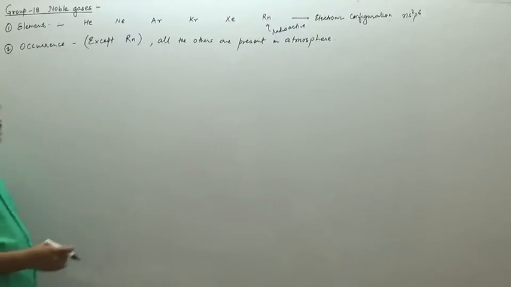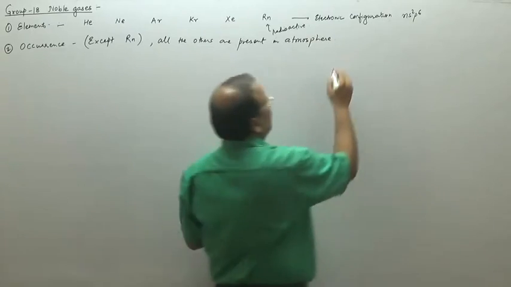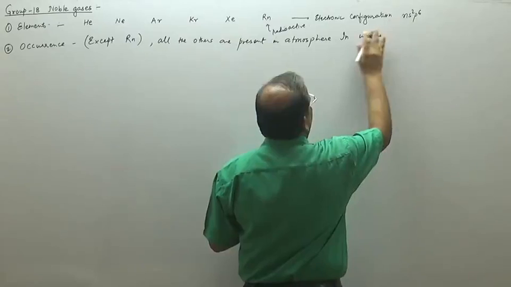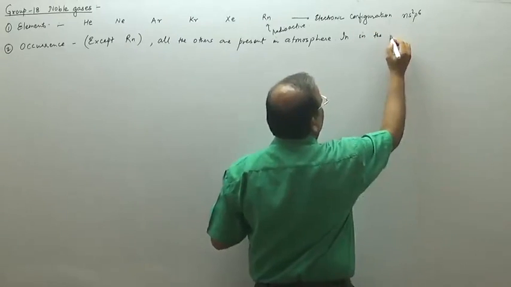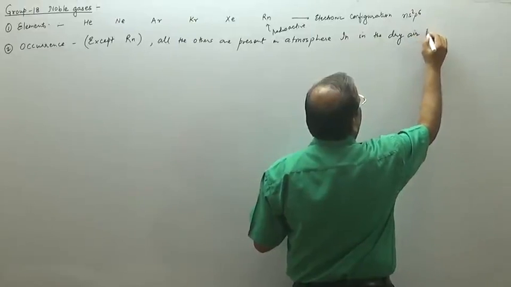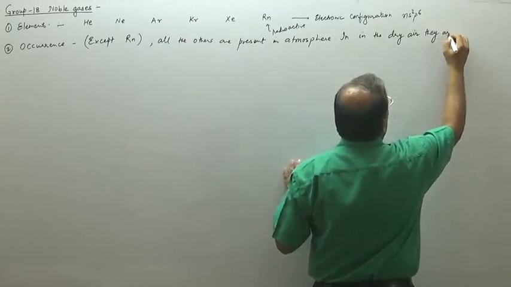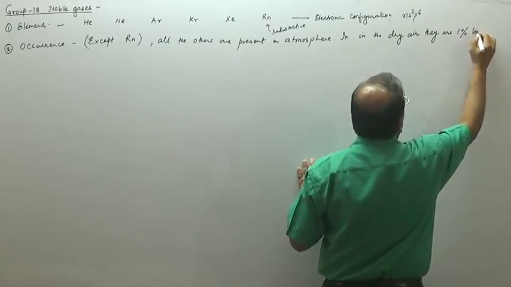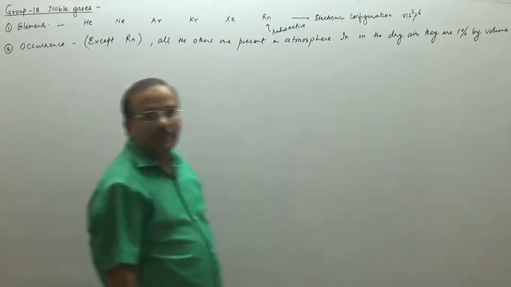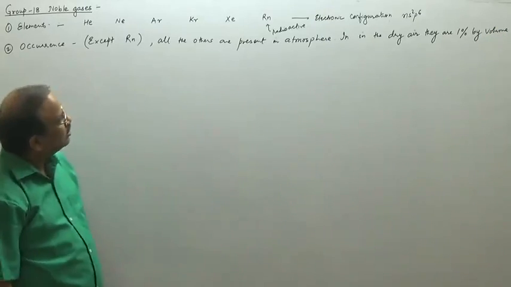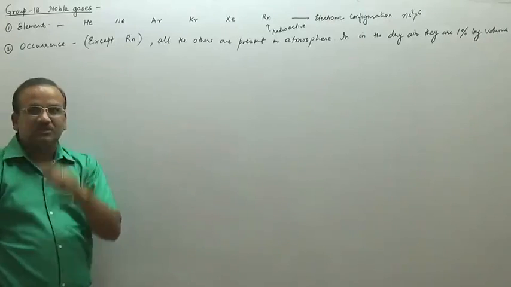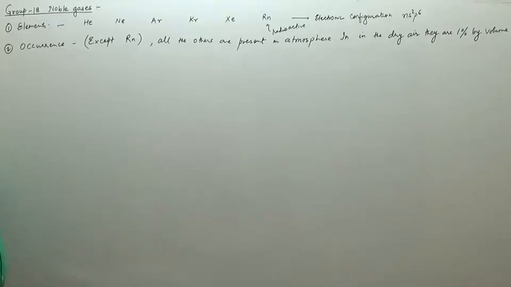In dry air they are 1% by volume. So all the inert gases are present in the atmosphere except radon. Radon is radioactive in nature.